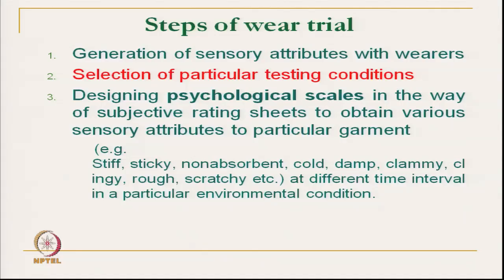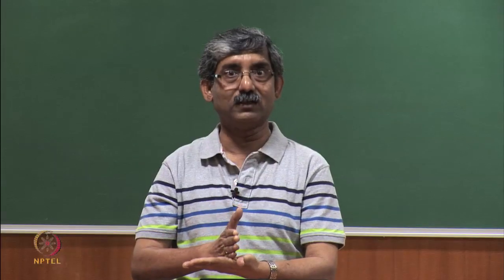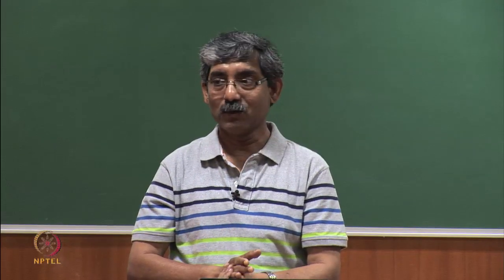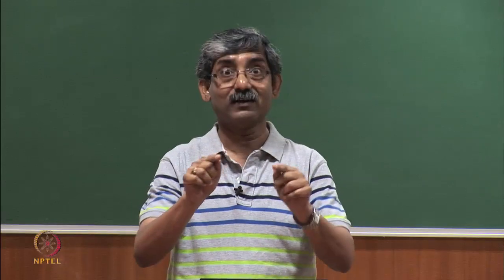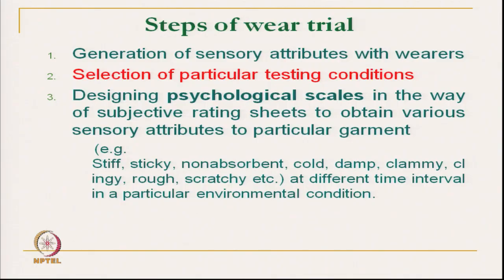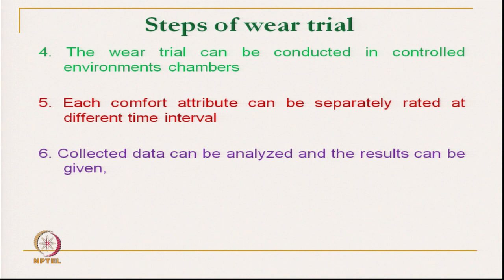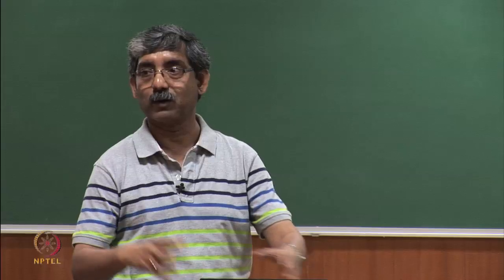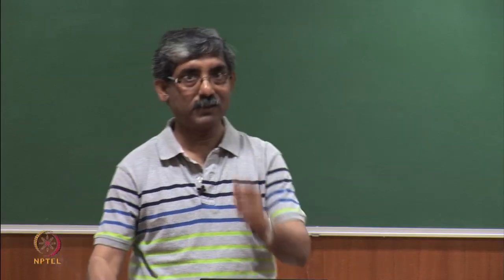So, what are the steps? Let us see once again. First you have to generate the attributes of the wear, which attributes we want to test, then select the particular test condition. Test condition means not only the environmental condition, but you have to train the wearer, you have to respond at the beginning, after certain time, and all this. So, these are the steps we have, and then we will discuss a couple of examples, which are published ones.